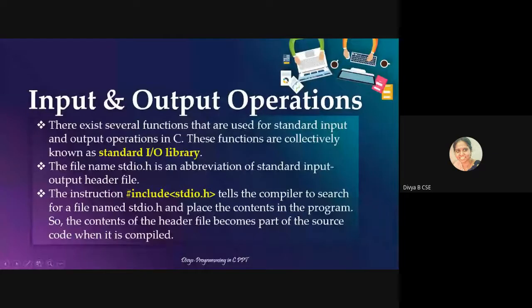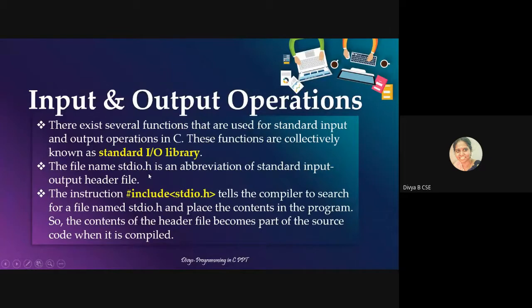Next we'll see something related to input and output. Hope the PPT is visible. You know these things already, but anyway, I am taking it. There exist several functions that are used for standard input and output operations in C. These functions are collectively known as the standard input output library.